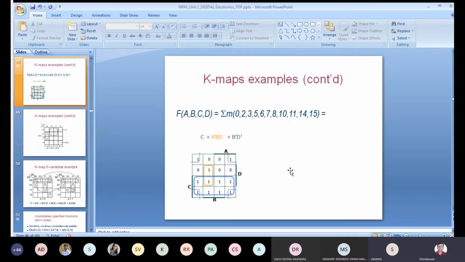So please note down this note: for the number of variables reduced for the grouping, you should start with 2⁰, 2¹, 2², 2³, which equal 1, 2, 4 and 8. For 1, you write grouping of a single cell, that is called an EPI, essential prime implicant. Second, you write